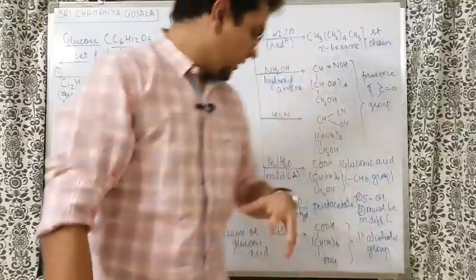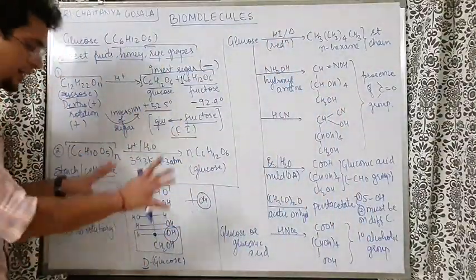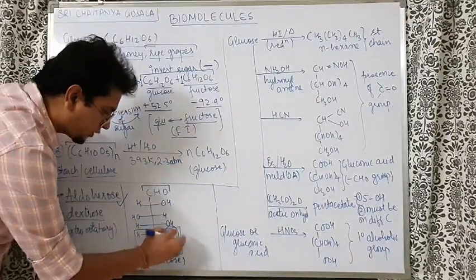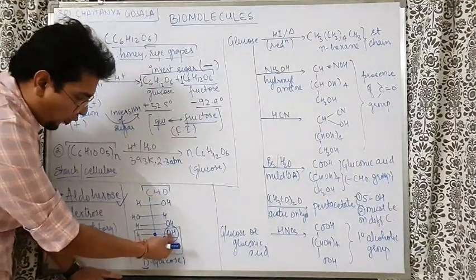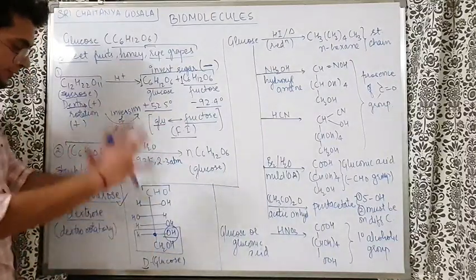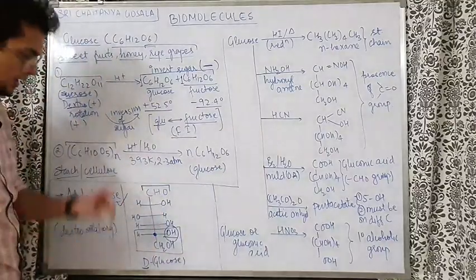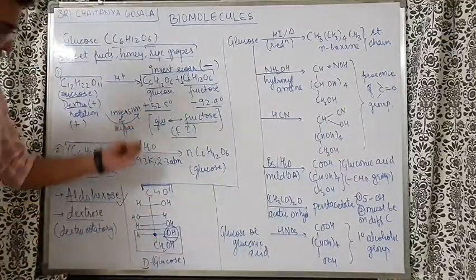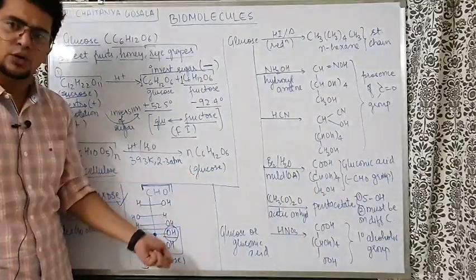But anyway, using this reference of glyceraldehyde, people found the D and L configuration. If the OH group is on the right side in the structure, we call it D configuration. If the OH group is on the left side, we call it L configuration. So this is D-glucose. For checking OH on the right or left, always check the last chiral carbon, and always keep the functional group on the top. In your course only D-glucose is there; L-glucose actually has a different structure altogether.